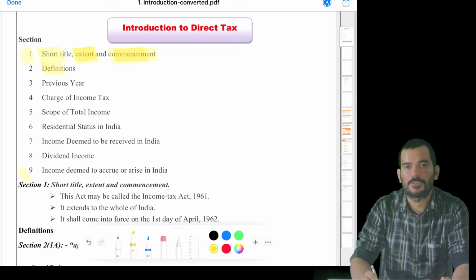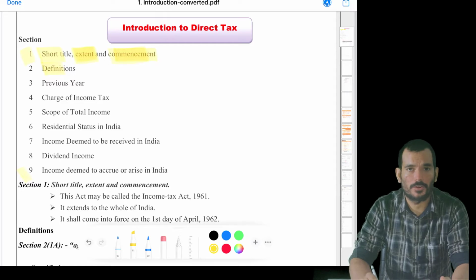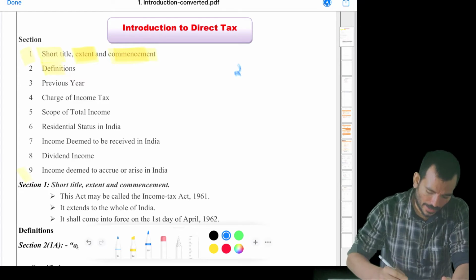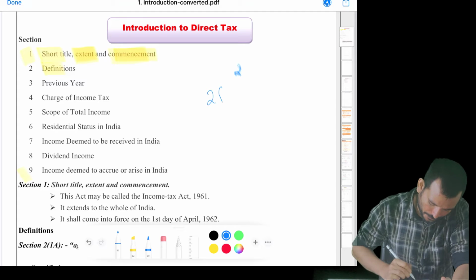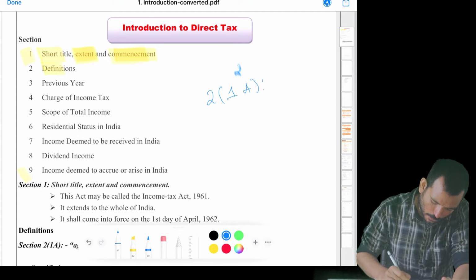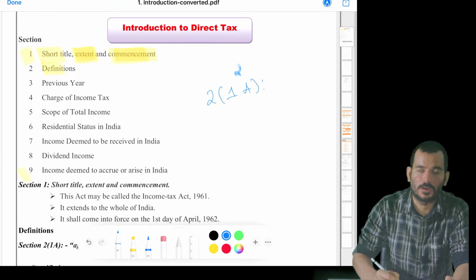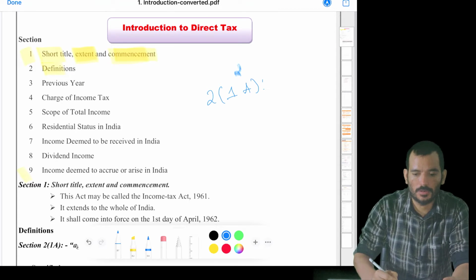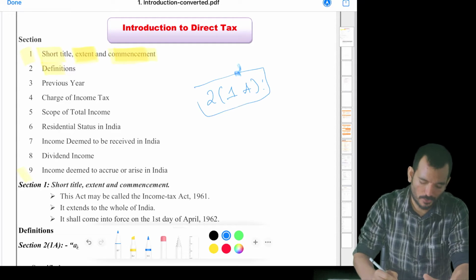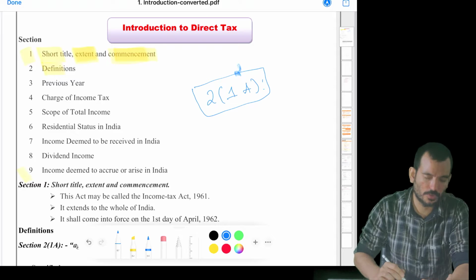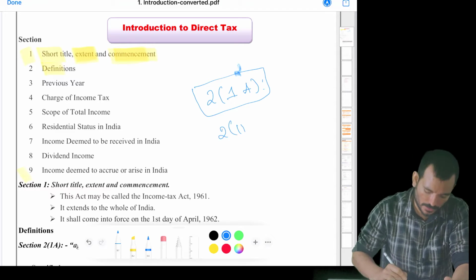Definitions. There are a lot of definitions in the Income Tax Act, but we don't have to read all of them, and many are not relevant for examination. What is relevant, I'll be writing here. Section 2(1)(a) agricultural income, that is something we need to look into, and also when you call an agricultural land situated in a specified area and non-specified area. For that purpose, for the capital gain chapter also, we will be requiring this section.